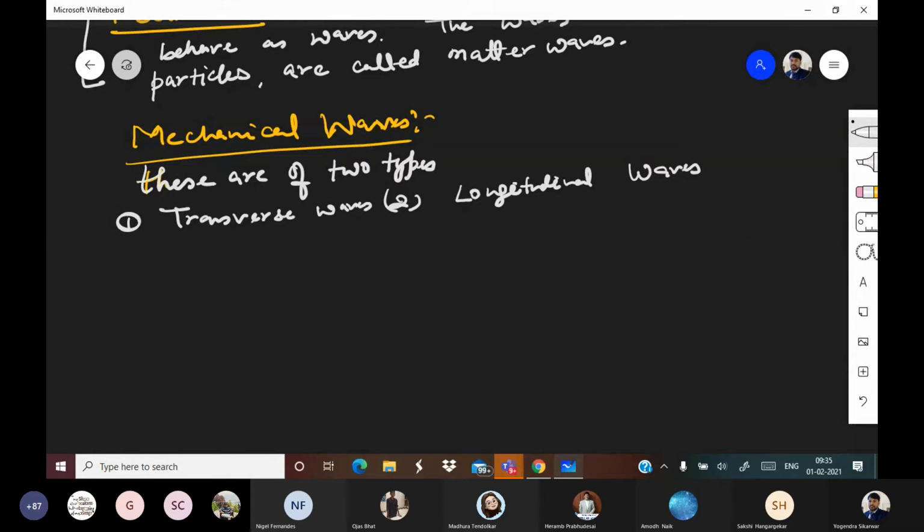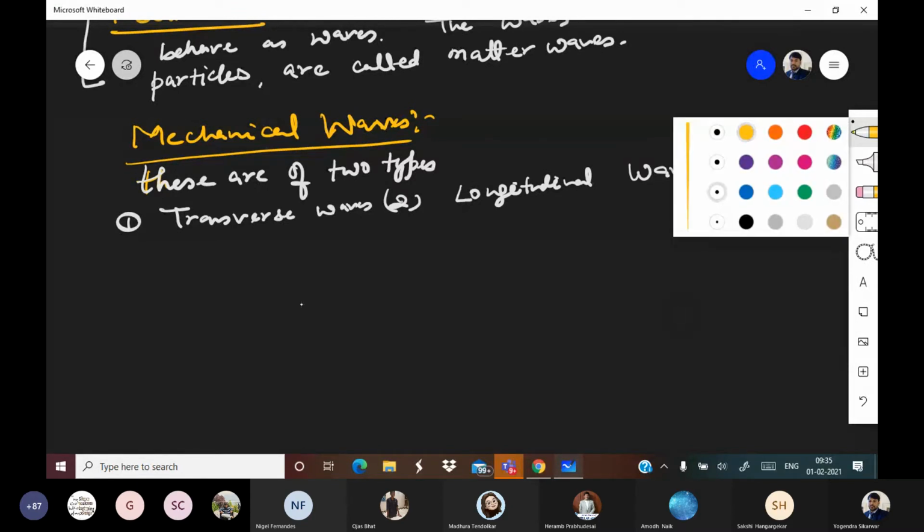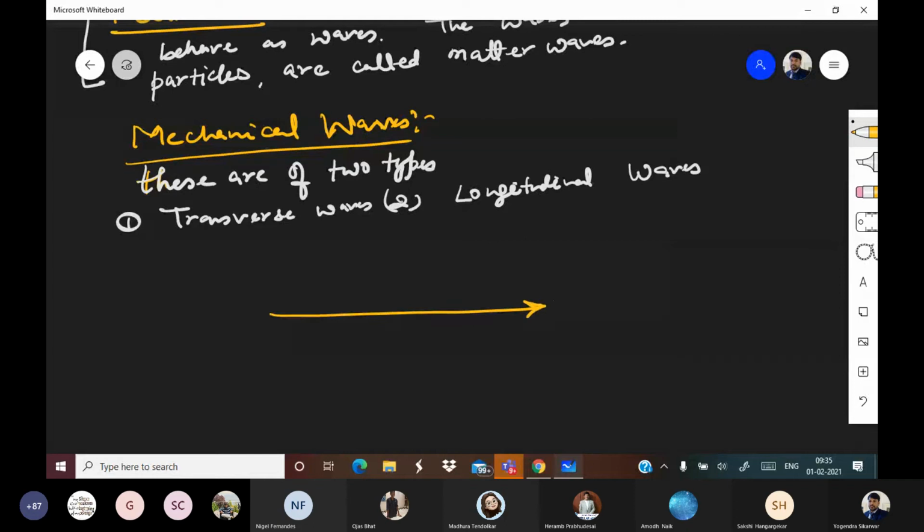Now, suppose the direction of the arrow is the mode of transfer of energy.